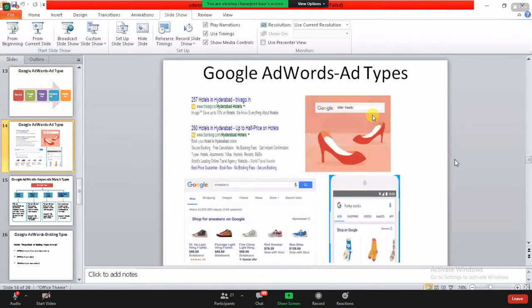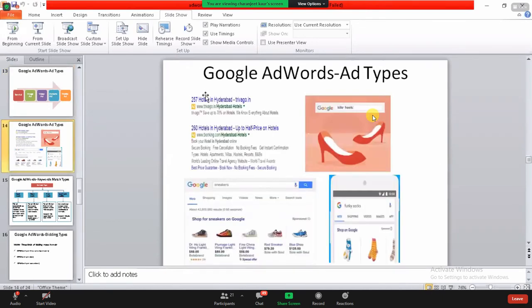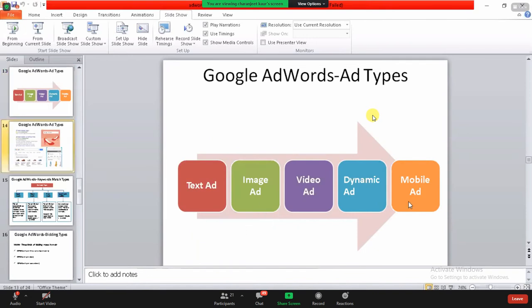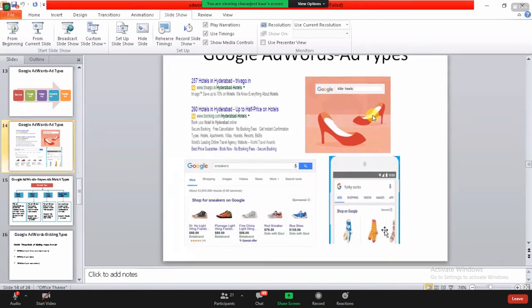Now there are some examples of this. This is the text ad that I have talked about. This is a text ad I can see over here. Now this is, I would say, the image ad, like I have talked about in the ad groups. Now this one is the shopping ad. This is not a video ad. The video ad we can see on YouTube. Okay, so this is a shopping ad, and this is also a shopping ad.